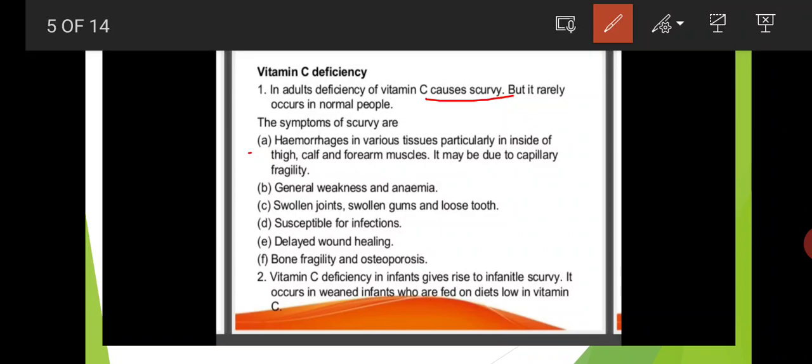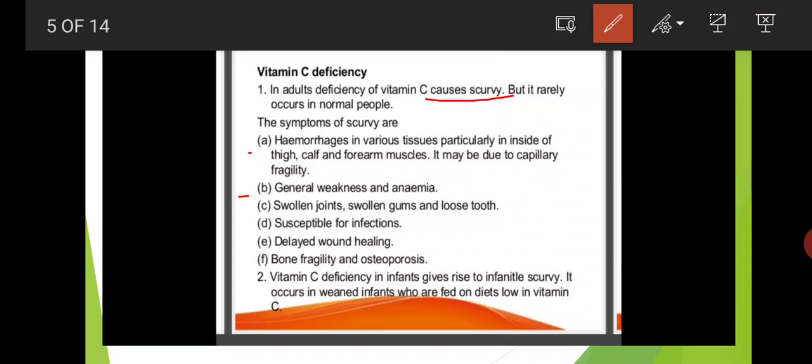And the second symptom of scurvy is general weakness and anemia.